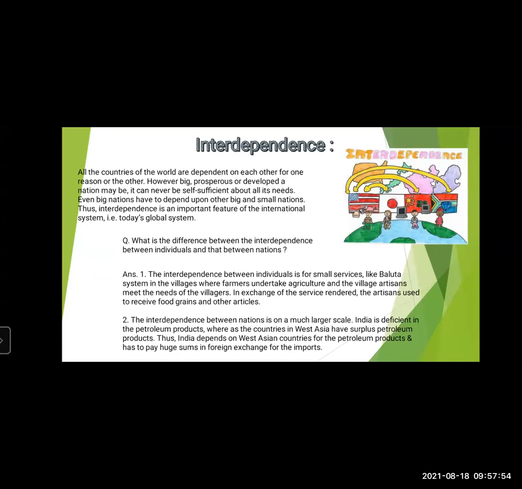Now, interdependence between nations is on a much larger scale. India is deficient in petroleum products, means it has less of petroleum products, whereas the countries in West Asia have a lot of petroleum products. Thus, India depends on West Asian countries for petroleum products to be imported and has to pay huge sums in foreign exchange for the imports. So this is the difference between interdependence when it comes to individuals and when it comes to nations.